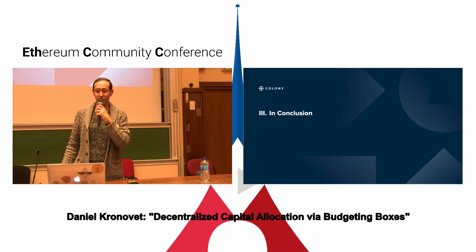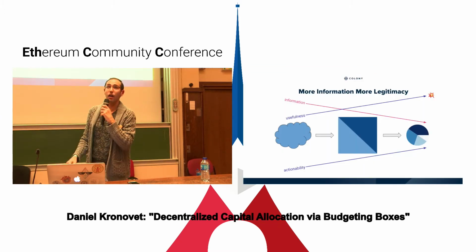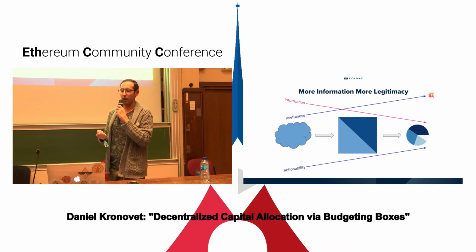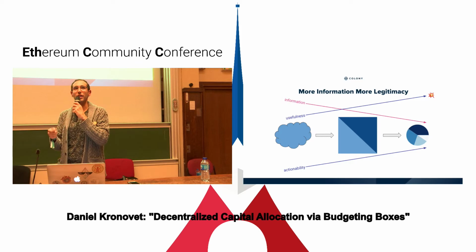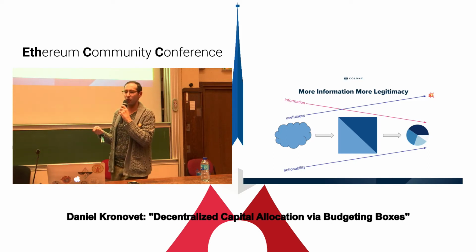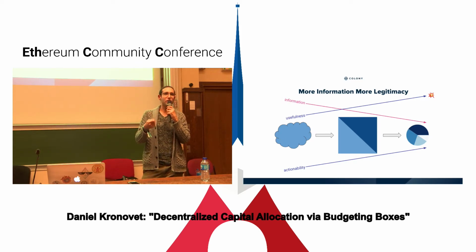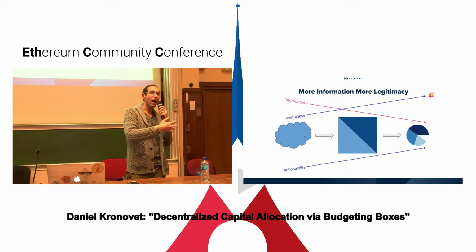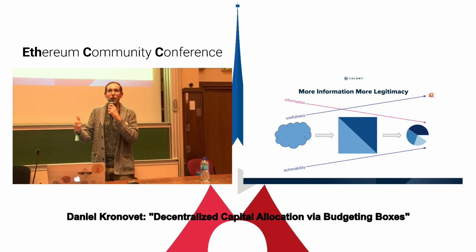And so in conclusion, we talk a lot about governance in this space. When we talk about governance, we also talk about legitimacy. How is our government legitimate? And the thing that I want to suggest is that by having a budgeting mechanism that can gather as much information as possible from the world, we can really get a wide set of preferences. We can incorporate a lot of arbitrary additional information into our matrix. Then we can turn that into a budget.